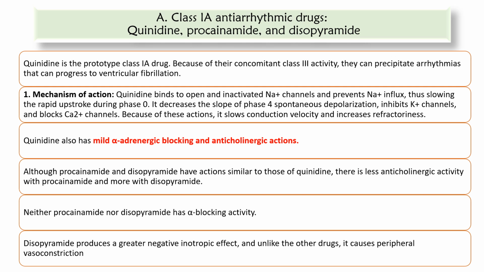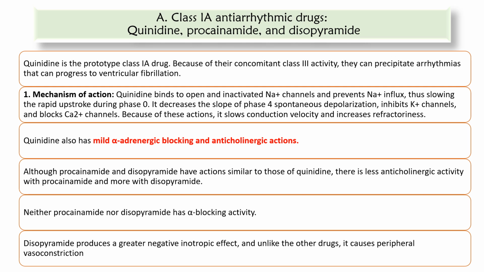So let's see the mechanism of action. Quinidine binds to open and inactivated sodium channels and prevents sodium influx, thus slowing the rapid upstroke or rapid depolarization during phase 0. It decreases the slope of phase 4 spontaneous depolarization, inhibits potassium channels and blocks calcium channels. Because of these actions, it slows conduction velocity and increases refractoriness. Quinidine also has mild alpha-adrenergic blocking and anticholinergic actions.